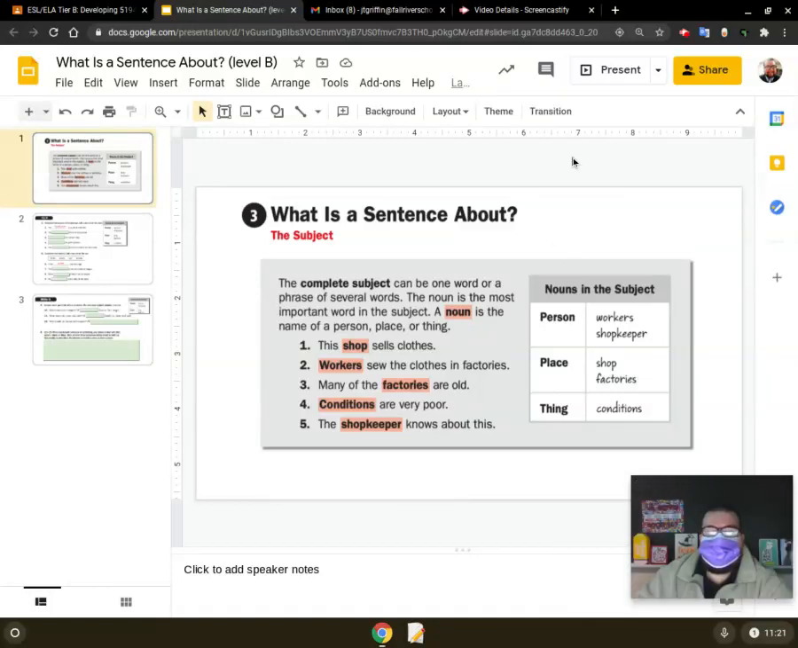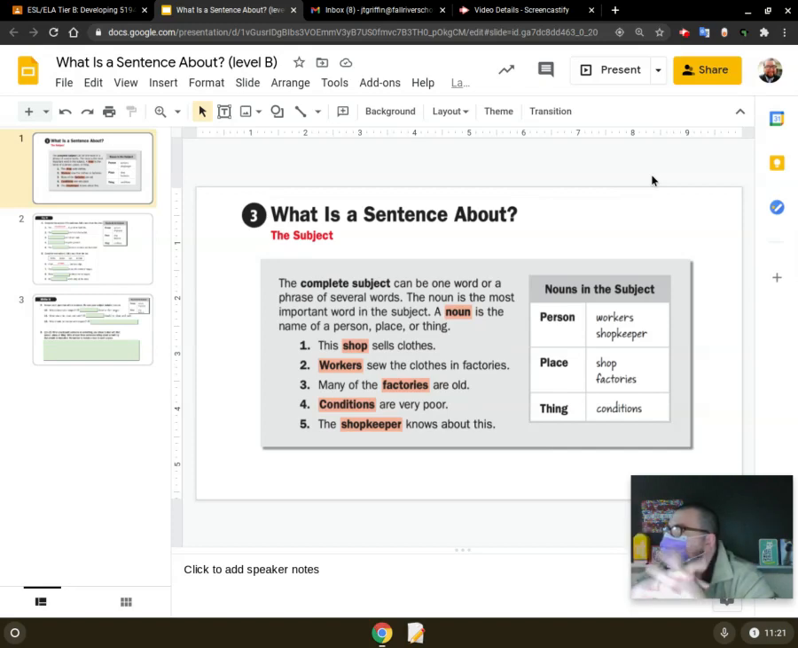Okay, so now we're going to go over our other assignment about grammar in sentences, okay? So number 3, what is a sentence about? So we also have the subject. Now in our last assignment, we went over the subject and what it was about. We also discussed the predicate and what it's about. So the subject is what the sentence is about, and the predicate is what happens or what the subject does.